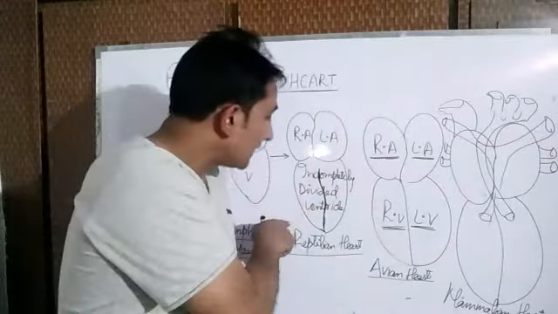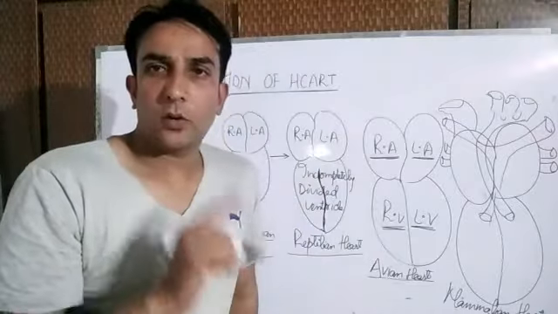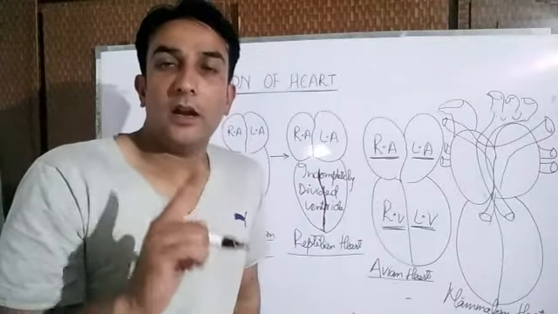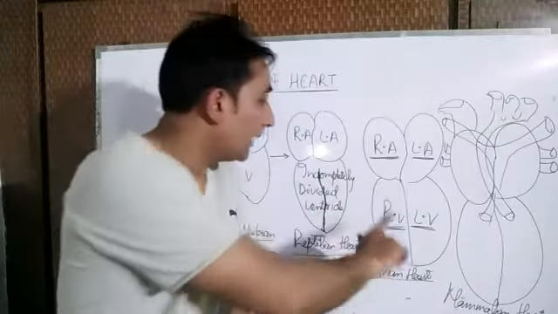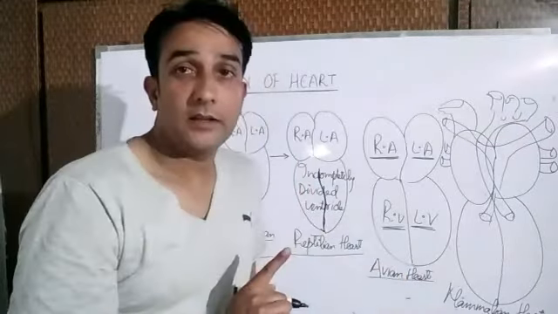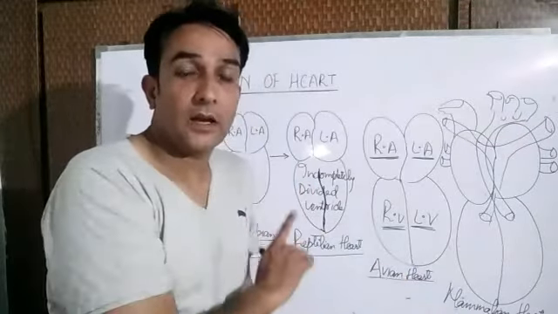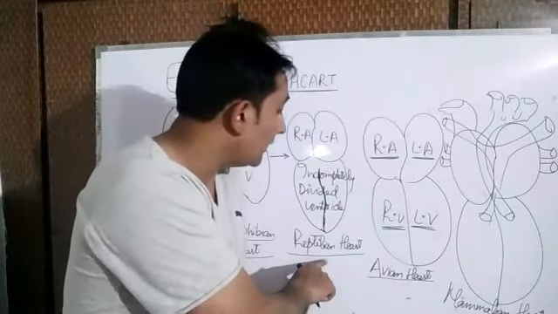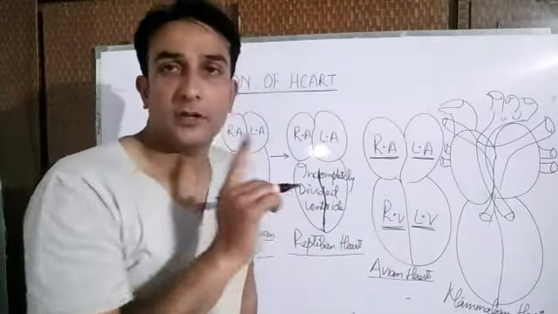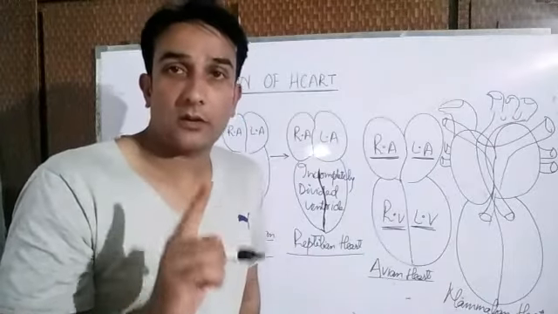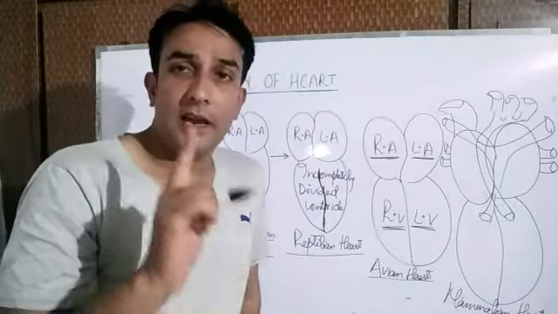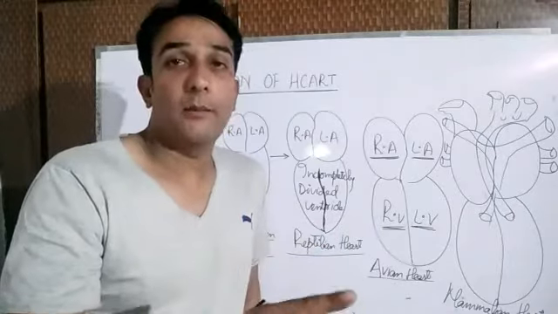But in case of the reptiles, there is one exception. Crocodile is the only reptile which has a completely divided four-chambered heart, like that of the aves and the mammals. All other reptiles have an incompletely divided four-chambered heart, except the crocodile. This feature of the crocodile resembles the avian and the mammalian heart.